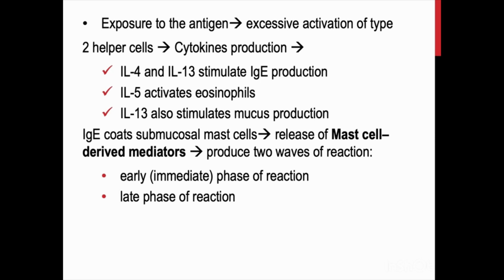Then IgE coats the submucosal mast cells. Upon re-exposure, the release of the mast cell-derived mediators happens, and this will produce two waves of reaction. The first is the early immediate phase of reaction, and the second is the late phase of reaction.